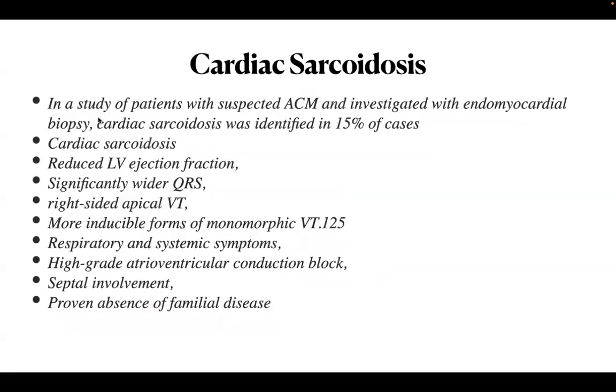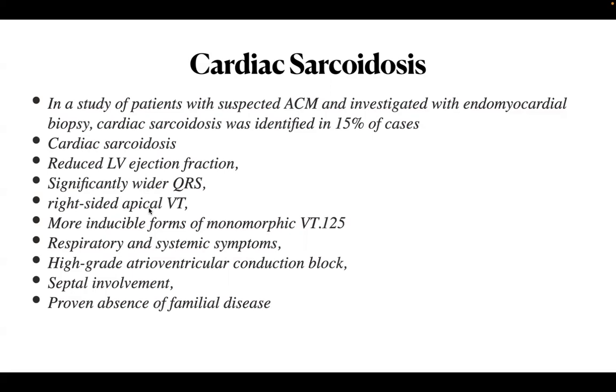So cardiac sarcoid. Usually if you suspect 100 patients with arrhythmic cardiomyopathy, out of them 15% cases will be sarcoid. So it is very prevalent. So usually the points in favor of sarcoid are reduced LV, that is predominant LV involvement, significantly wider QRS, and ECG లో అయితే prolonged PR నాకు తెలుసు.